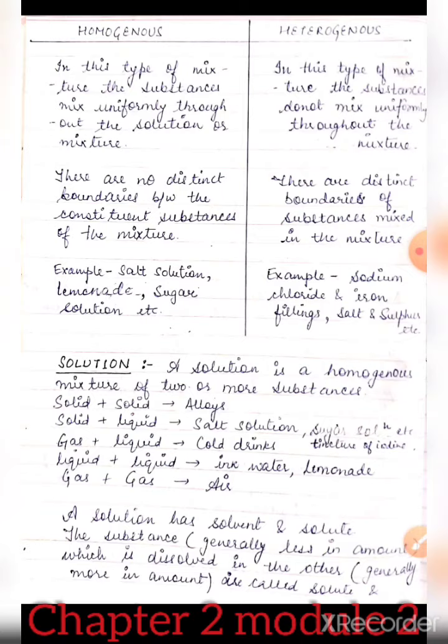For example, if we are taking salt solution or sugar solution, then we will be taking water in more amount and salt or sugar in less amount, and we mix them, making a homogeneous mixture. That will be called a solution. So solute will be salt or sugar and solvent will be water.